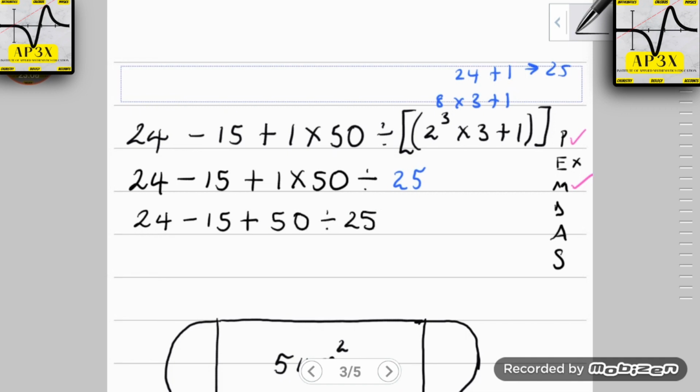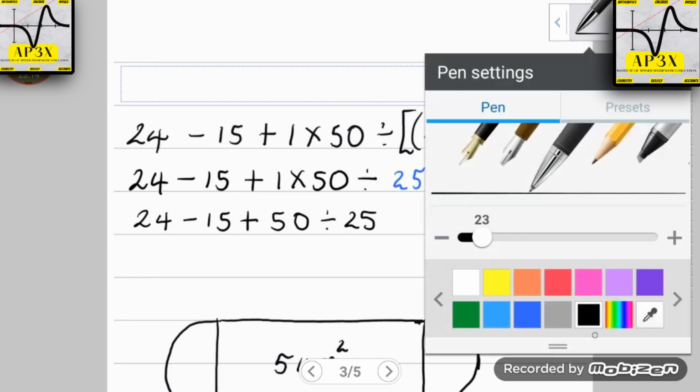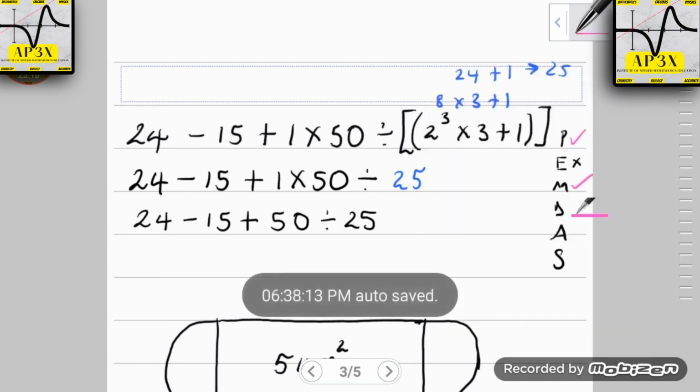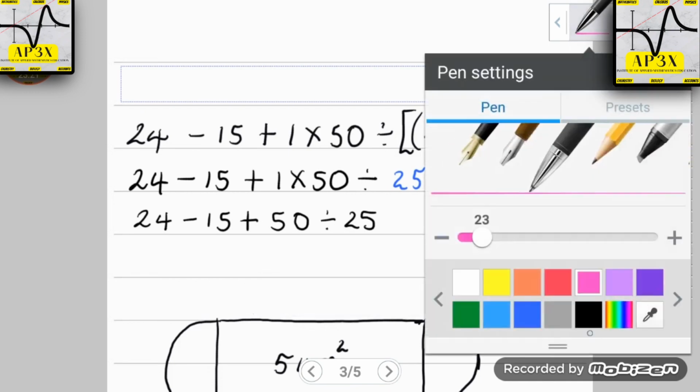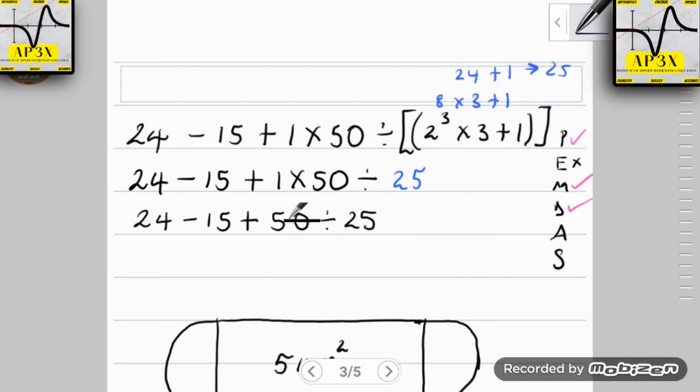So therefore, since we have subtraction, addition and division, what we're going to be doing next is in fact division. Right? So we have this division aspect of the problem here. So we're going to rewrite everything that is not related to division. So 50 divided by 25 is in fact positive 2.